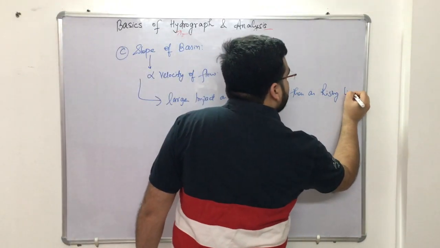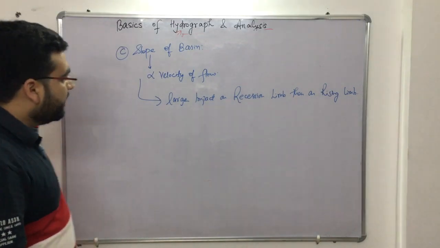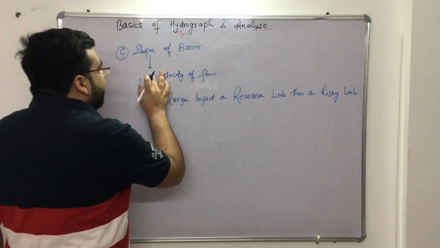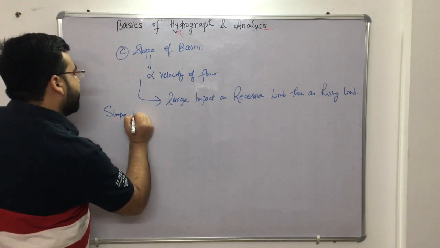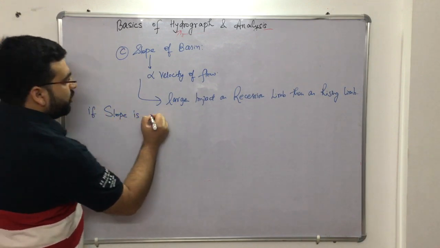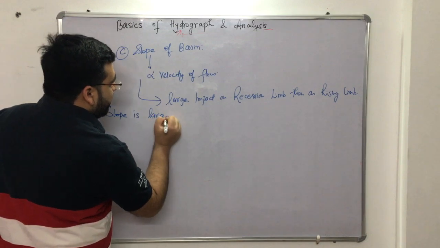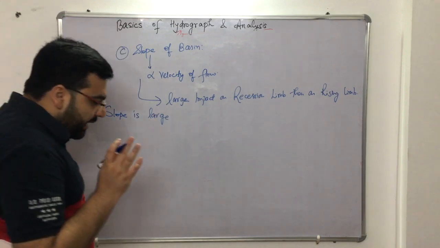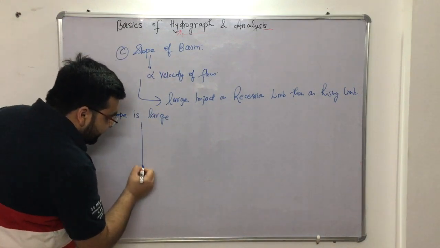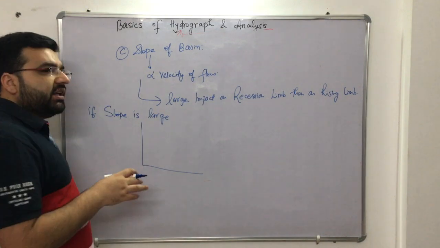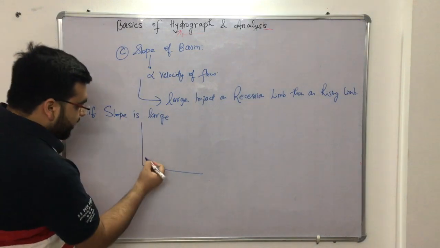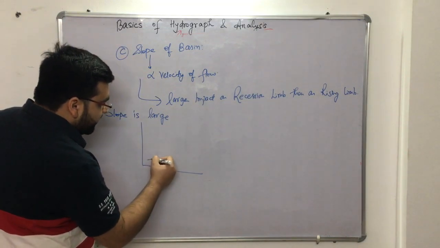Clear? Now, if slope is large, again I repeat, then what will happen? The recession limb will be very short, or you can say the slope of the recession limb will be very high, so your hydrograph would be like this.